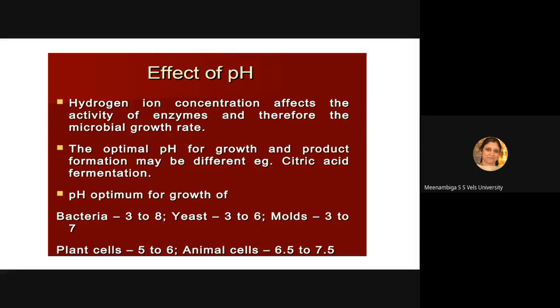To fix the pH, the fermenter has options to add acid or base from outside. To maintain the pH, if it drops, you just open the acid inlet. Based on the pH you need, it is continuously monitored. Then this is the optimum pH for various organisms. For bacteria it should be 3 to 8, yeast 3 to 6, molds 3 to 7, plant cells 5 to 6, and animal cells 6.5 to 7.5. These are the optimal pH values.